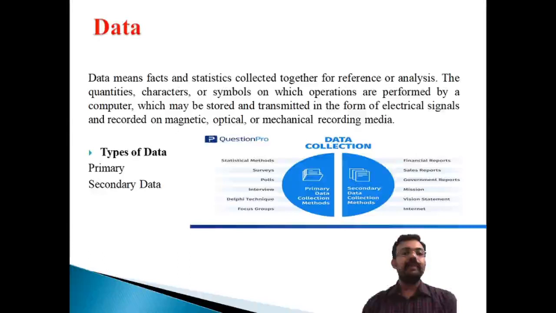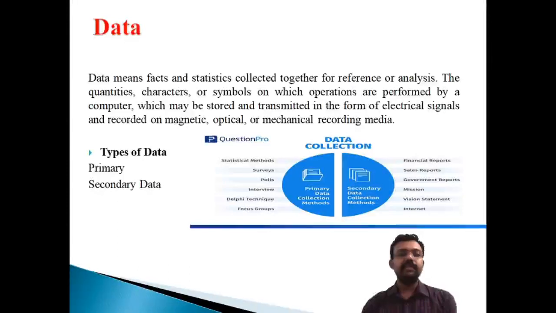It may be quantities, characters, symbols, or operations performed by computers. So data is a very important element of your study: whenever you conduct research, you must collect data.